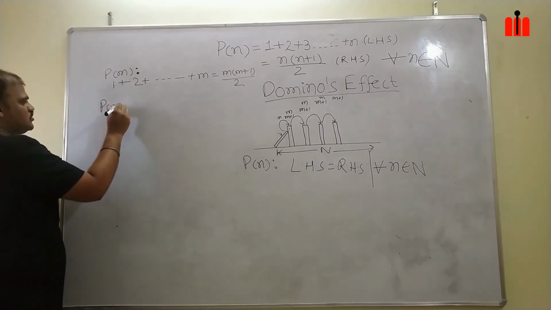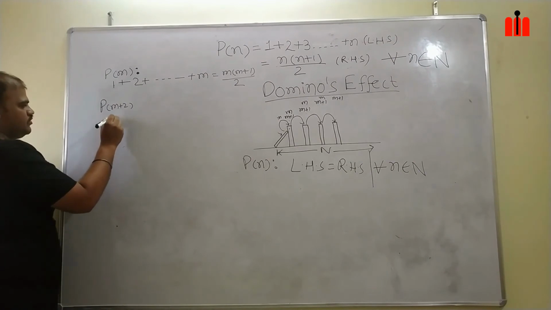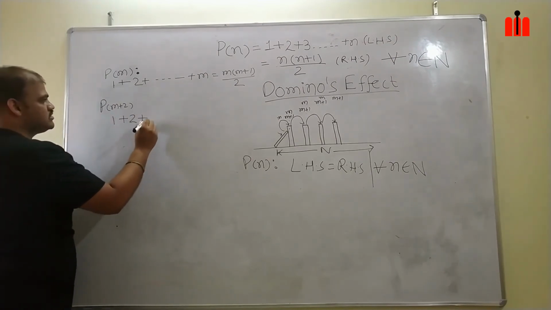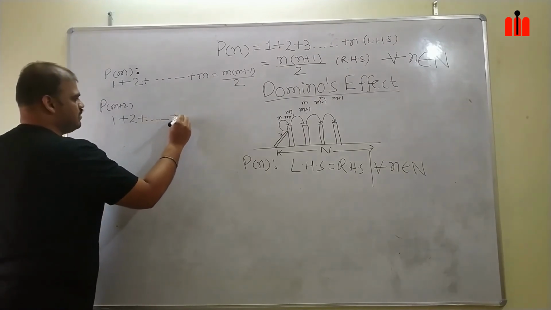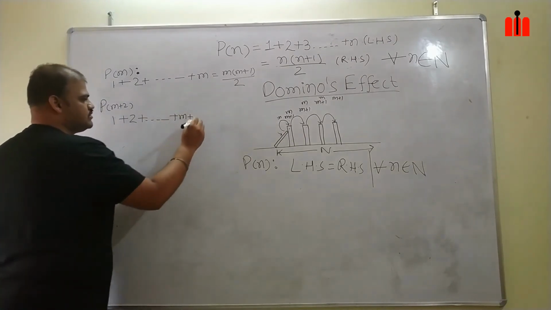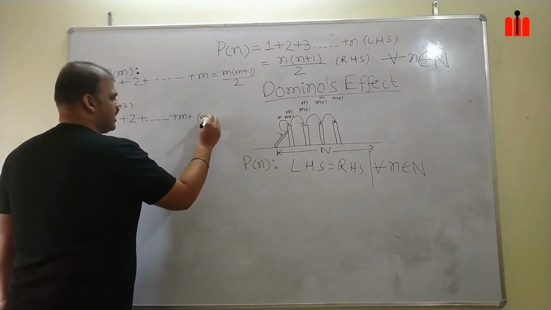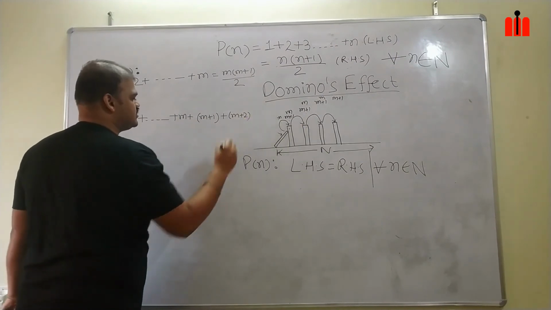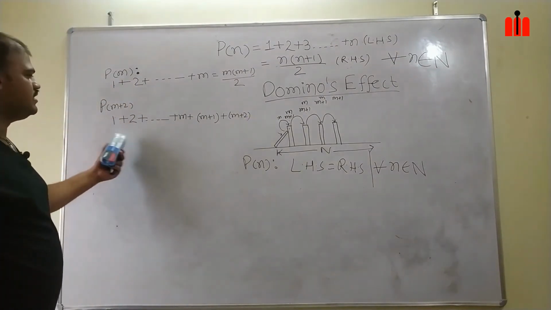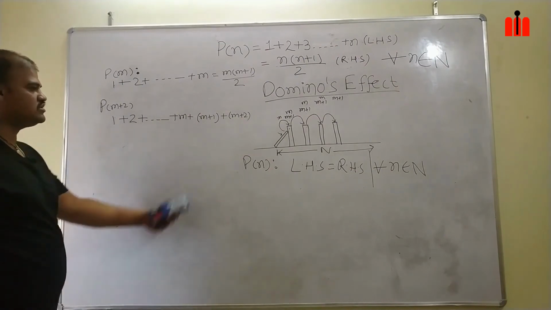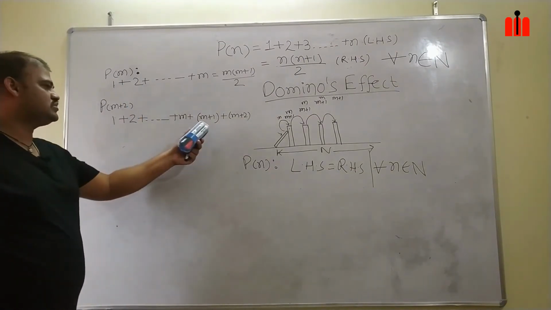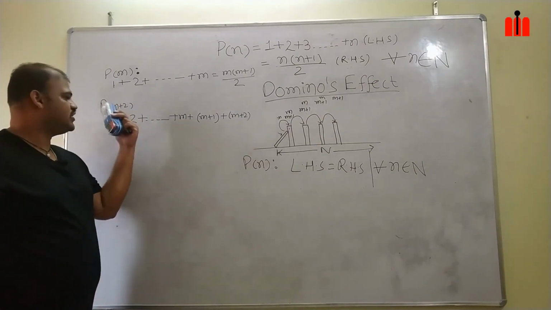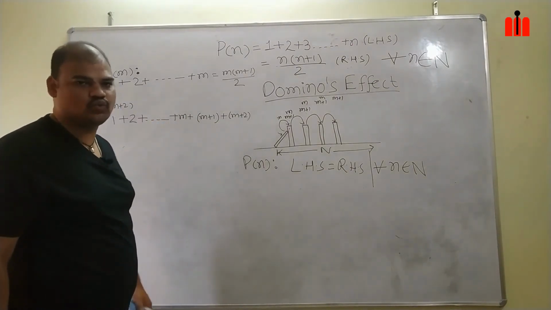Pm plus 2 will be 1 plus 2 plus dash dash up to m, plus m plus 1, plus m plus 2. This is my Pm plus 2 statement, because in that one we had taken m plus 1, so terms ended at m plus 1. Here we have taken m plus 2, so it will go till m plus 2.